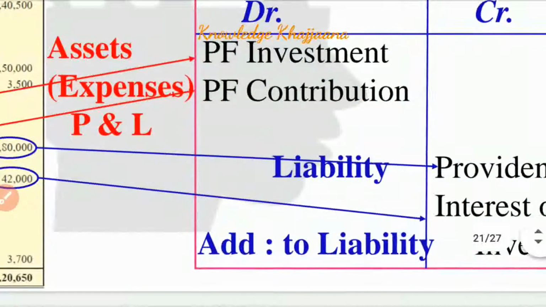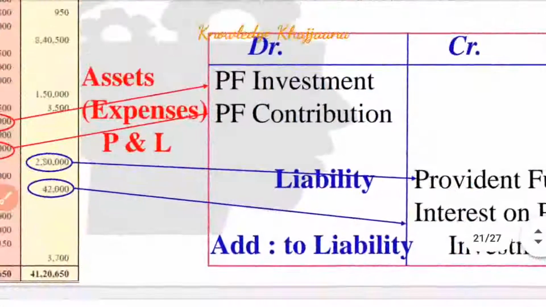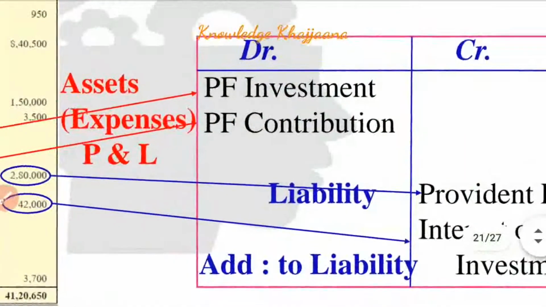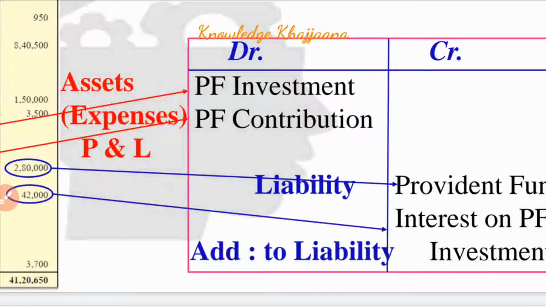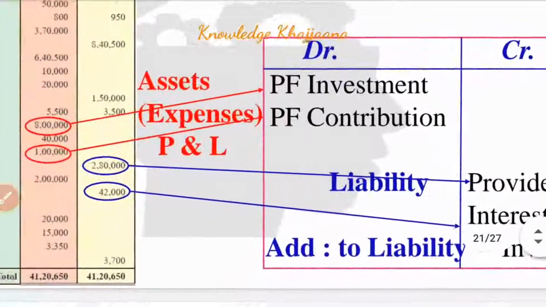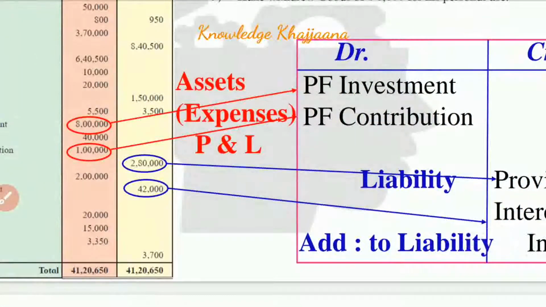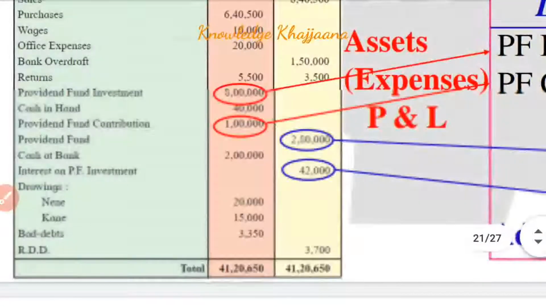So to get more interest, more benefit, to maximize the profit, some firms keep investing with some industry or some financial institution. They have invested that provident fund in some financial organization, that is called provident fund investment, which amounts to rupees 8 lakh.